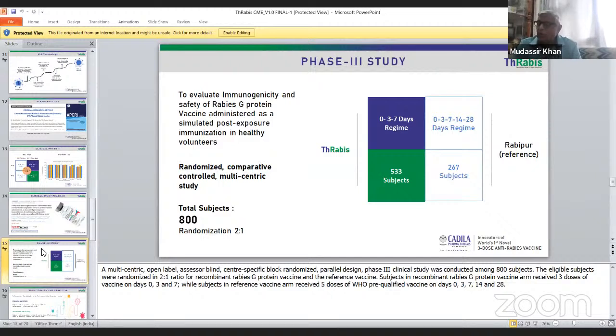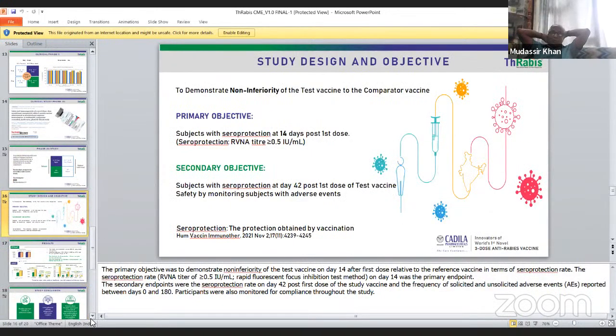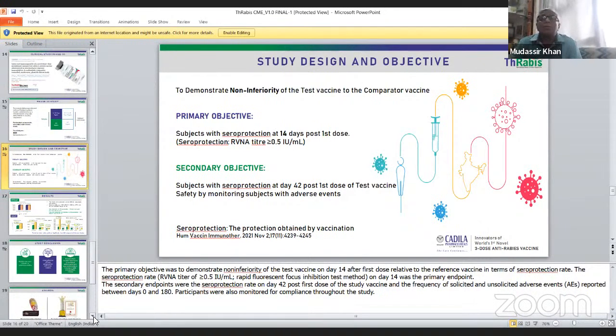So this is the difference. This is very efficacious and effective, and the antibody lasts for 1 year. So not even a booster dose is recommended. But with other vaccines, a booster dose can be recommended because the antibody titer comes down and antigenic stimulation has to be done.